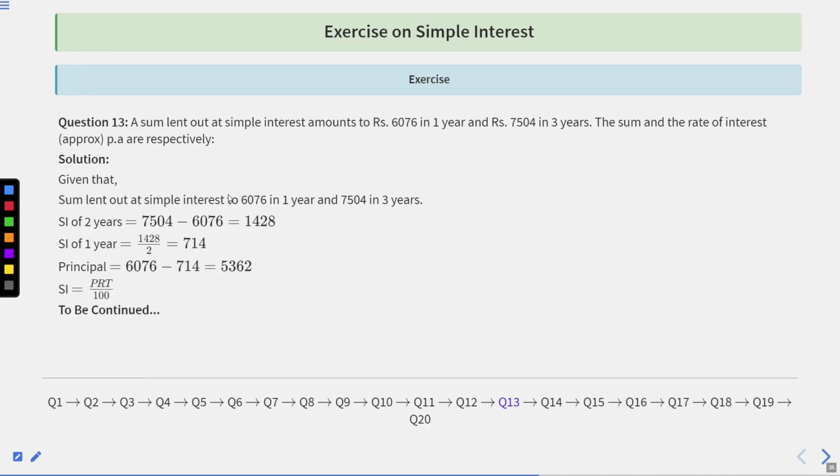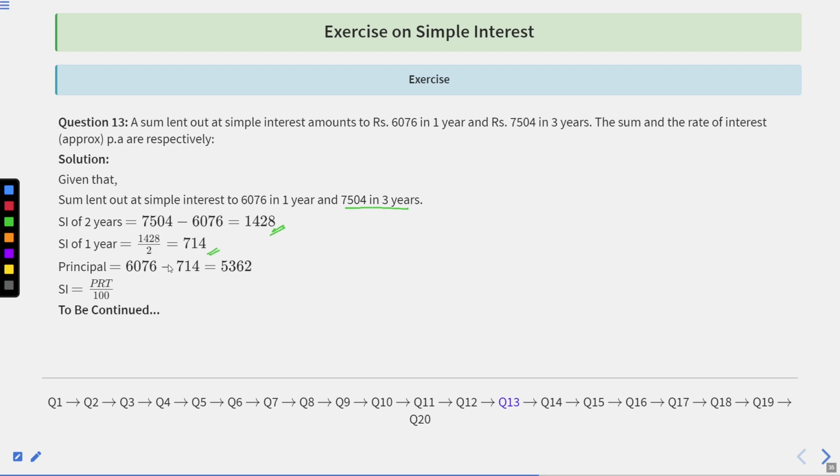So simple interest of 2 years is equal to 7,504 minus 6,076, which is equal to 1,428. So the simple interest of 1 year will be 1,428 upon 2, that is 714.